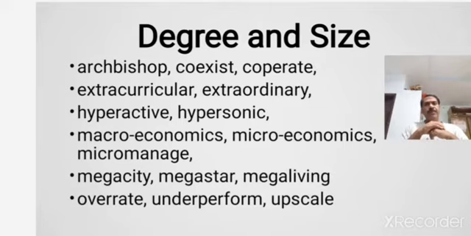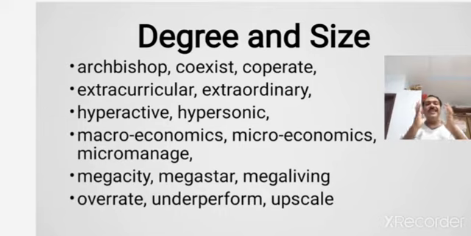For example, archbishop is the prime bishop. Okay, the prime bishop. Sometimes you also use arch rival, the prime rival, the main rival. Okay, archbishop is the main bishop and arch rival is the main rival.